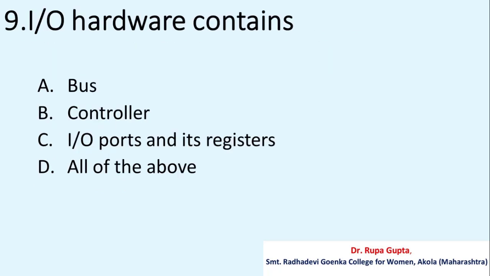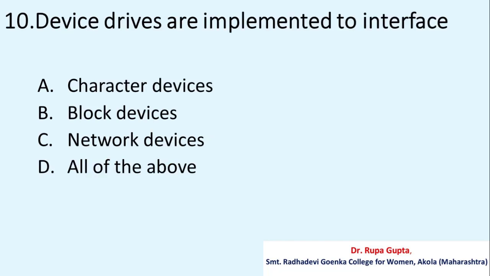Question number 9. Input or output hardware contains option A, bus, B, controller, C, input or output ports and its registers, D, all of the above. And the correct answer is D, all of the above.